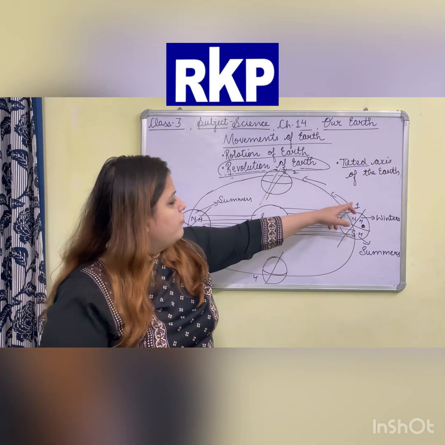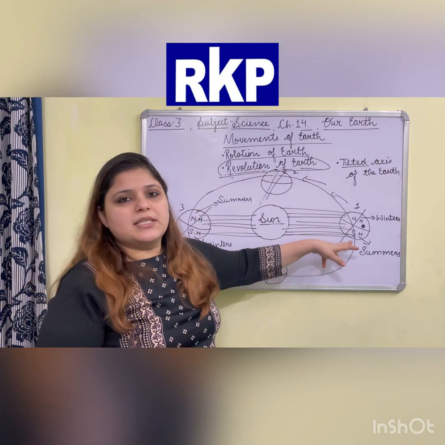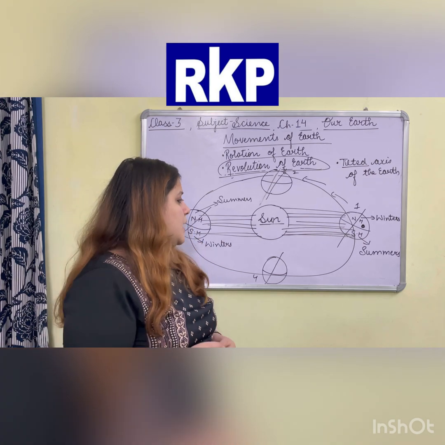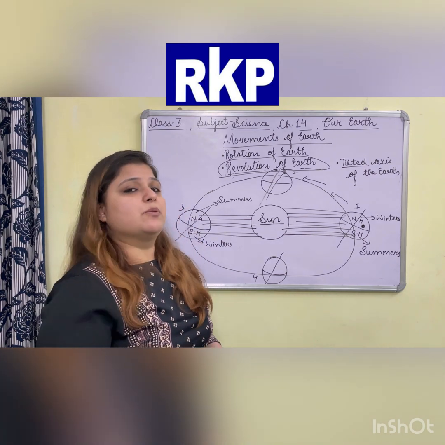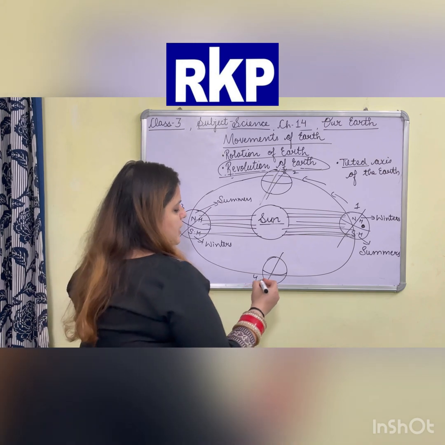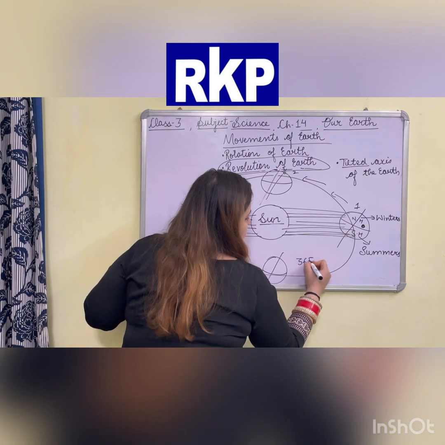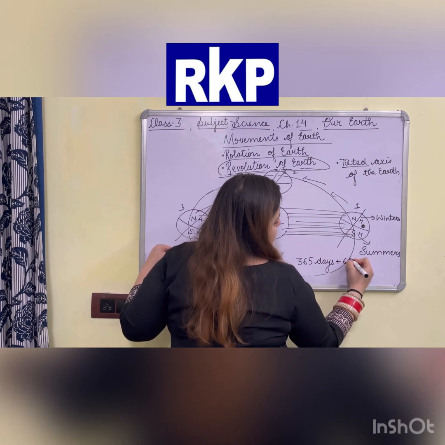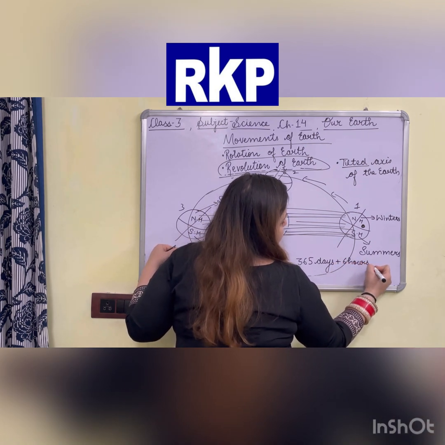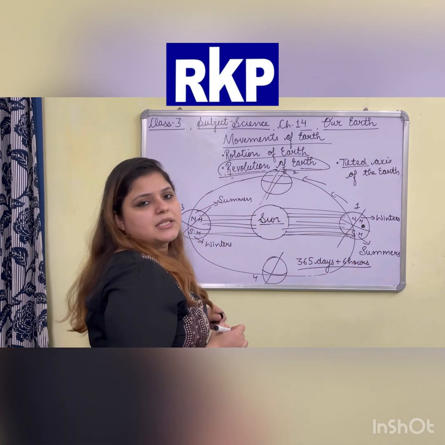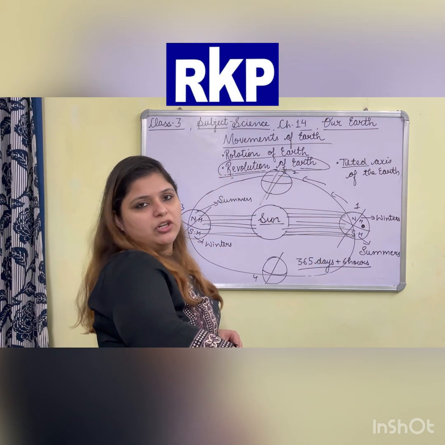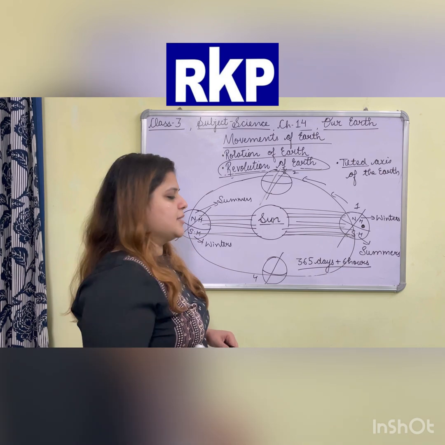Now this one complete round makes the different seasons one time. This complete round, which means one revolution of the earth, is done in 365 days complete plus 6 hours of the next day. It does not take the complete next day, it takes only 6 hours.